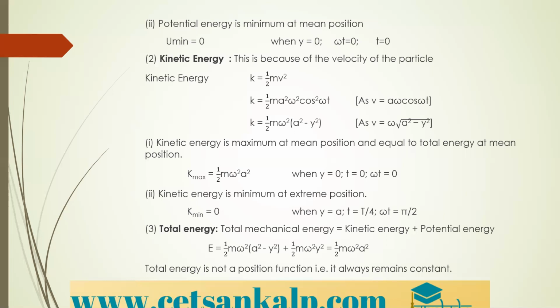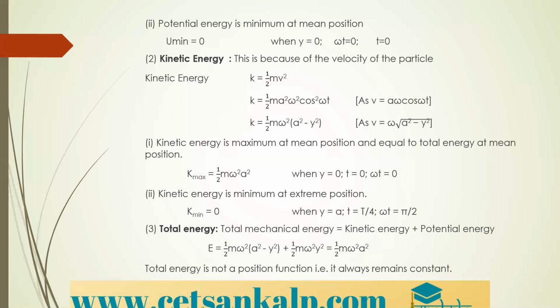Therefore, we can substitute the value and write k is equal to half m omega square into bracket a square minus y square. So kinetic energy is maximum at the mean position and equal to the total energy at the mean position. In this chapter, you must understand properly where the maximum and minimum values occur. Kinetic energy is maximum when y is equal to 0, t is equal to 0, omega t is equal to 0, and we get half m omega square into a square. The kinetic energy is minimum at the extreme position, so k minimum is equal to 0 when y is equal to a, t is equal to T by 4.